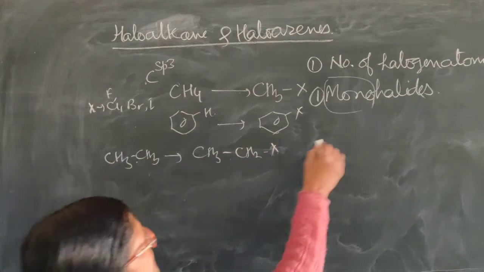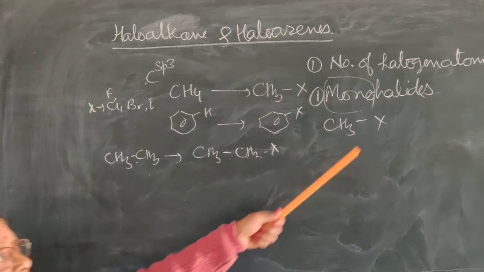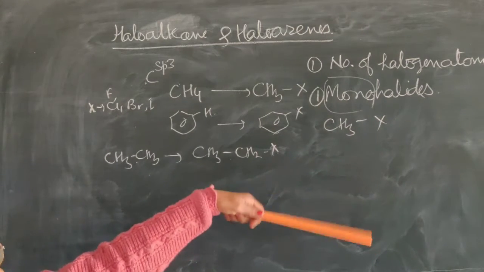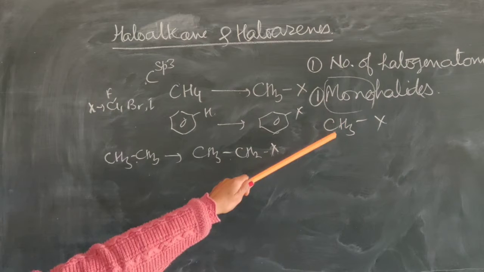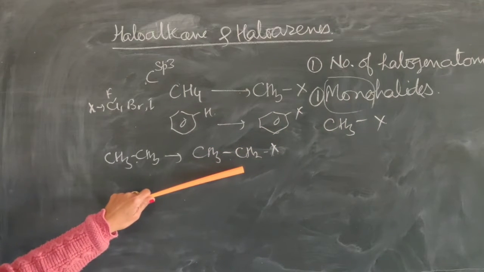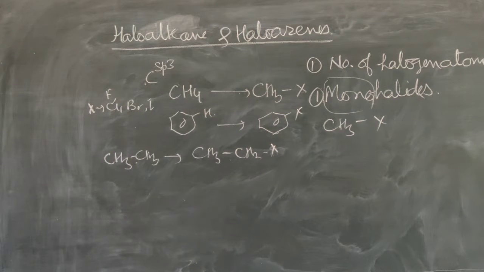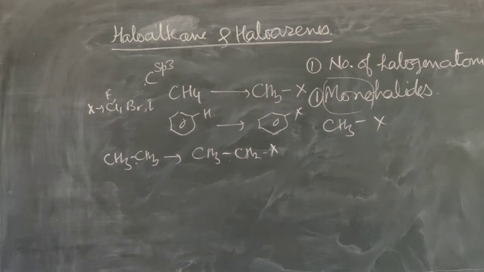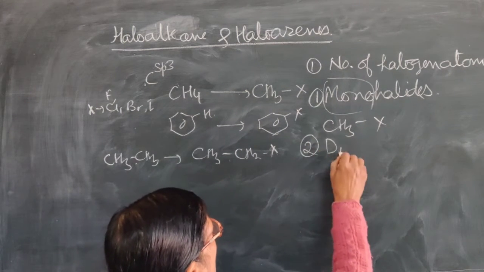Okay? So now we can take the example of CH3X as an example of a monohalide. That is methyl halide, we can say. So X for chlorine, bromine, iodine, it may be methyl chloride, methyl bromide, methyl iodide. So that is an example of a monohalide. This is also an example of a monohalide. So when we replace only one hydrogen of an alkane by a halogen, then they are called monohalides. And simply we can say when there is only one halogen in place of hydrogen, then they are called monohalides.